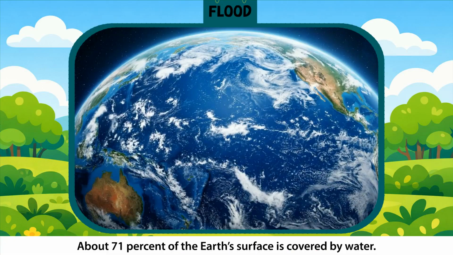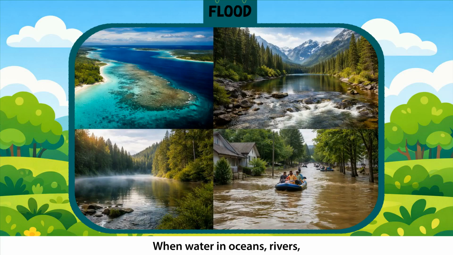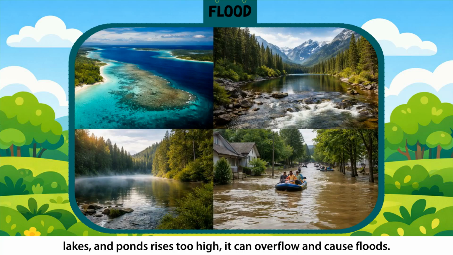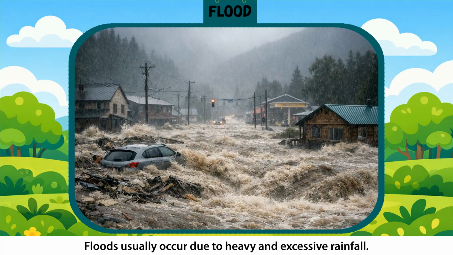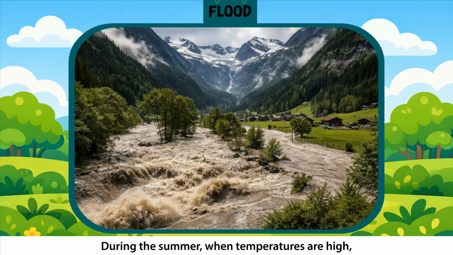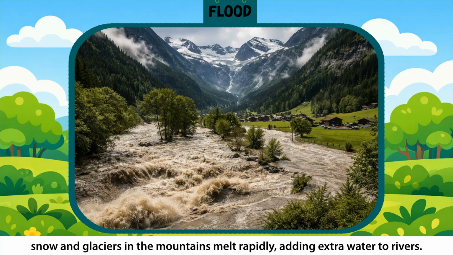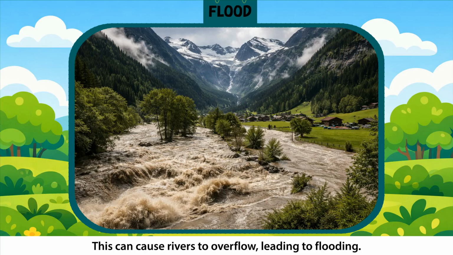Flood. About 71% of the Earth's surface is covered by water. When water in oceans, rivers, lakes, and ponds rises too high, it can overflow and cause floods. Floods usually occur due to heavy and excessive rainfall. During the summer, when temperatures are high, snow and glaciers in the mountains melt rapidly, adding extra water to rivers. This can cause rivers to overflow, leading to flooding.